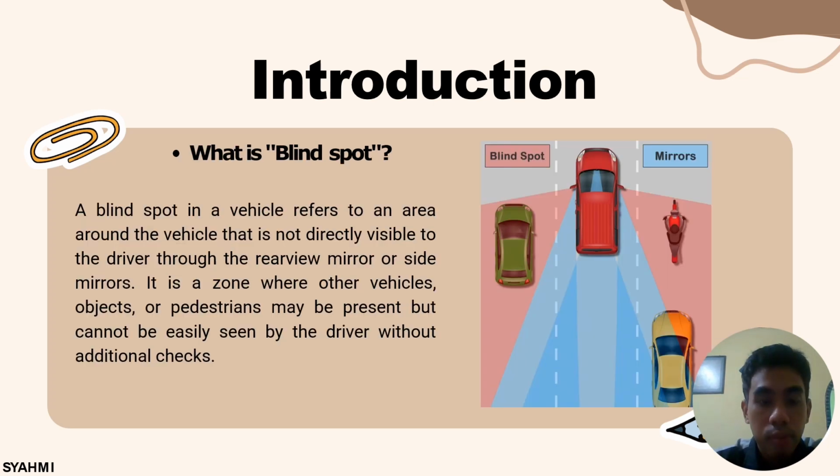What is a blind spot? A blind spot in a vehicle refers to an area around the vehicle that is not directly visible to the driver through the rear view mirror or side mirror. It is a zone where other vehicles, objects, or pedestrians may be present but cannot be easily seen by the driver without an external check.